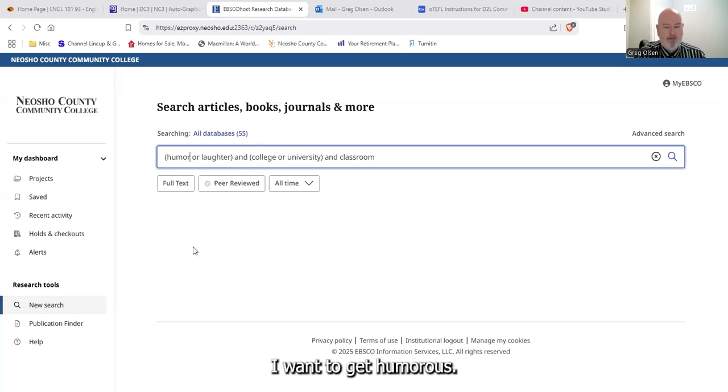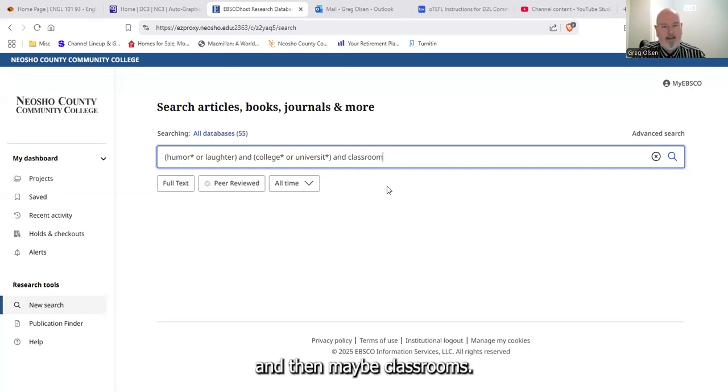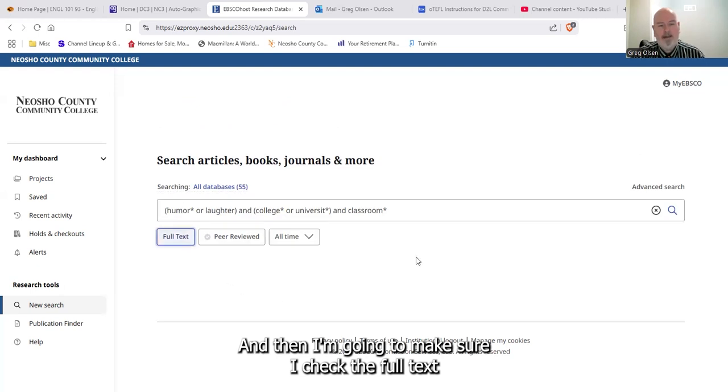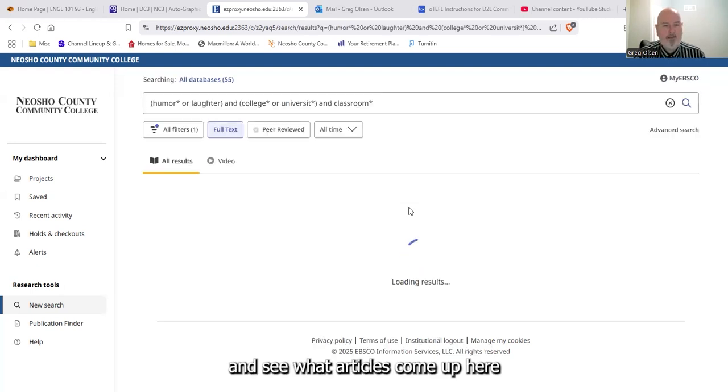I might want to get humorous, so I'm going to put the asterisk after the R there. Colleges and universities, I want to get, so I'm going to truncate that, put my asterisks in, and then maybe classrooms. And then I'm going to make sure I check the full text and see what articles come up here.